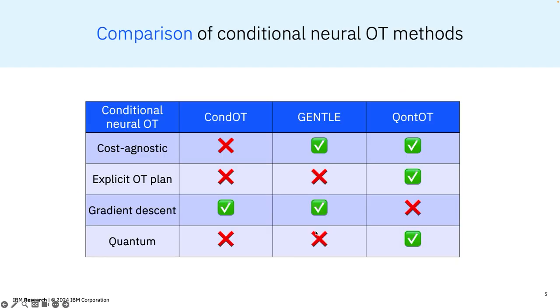In comparison to existing approaches for conditional neural OT, QontOT can employ any cost function since it does not rely on input convex neural networks like ContOT. Moreover, it explicitly predicts the transport plan rather than only the marginals, which is computationally more demanding but gives better mechanistic insight into model behavior. And QontOT uses gradient-free optimization like COBYLA or Nevergrad since it is amenable to execution on quantum hardware unlike gradient-based approaches.